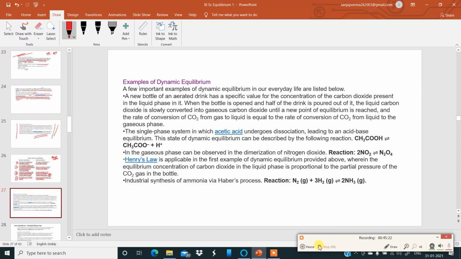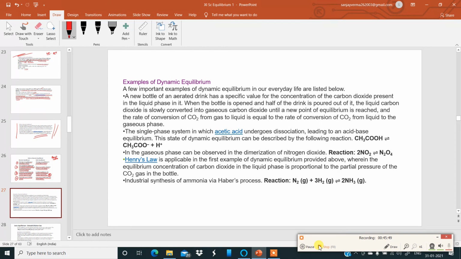Examples of dynamic equilibrium. A few important examples of dynamic equilibrium in our everyday life are listed below. A new bottle of an aerated drink has a specific value for the concentration of carbon dioxide present in the liquid phase in it. When the bottle is opened and half of the drink is poured out of it, the liquid carbon dioxide is slowly converted into gaseous carbon dioxide until a new point of equilibrium is reached, and the rate of conversion of carbon dioxide from gas to liquid is equal to the rate of conversion of carbon dioxide from liquid to the gaseous state.